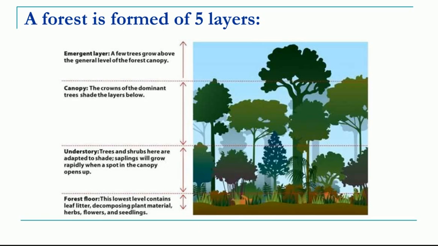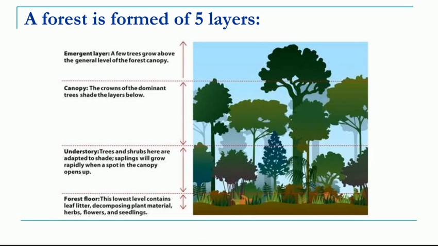So let's see this picture first. Suppose this is a forest community, you will have grasses growing on the ground, you have leaf litter on the ground, then you have the second layer, that is of the grasses, followed by the small shrubs, then you have the bushes, and then you have the layer of the large tall trees.